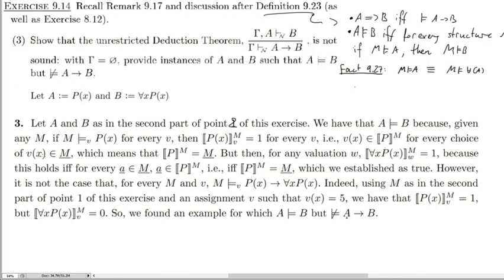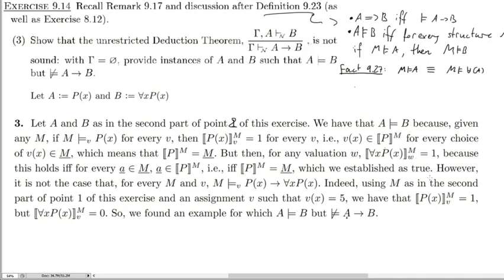So that means that each assignment is in M, and since each assignment is in M and each assignment is in P, it means that P under the structure M is just M. So essentially all the elements that exist in M are also in P. But if all the elements in M are also in P, then this is true, because this is checking if all elements are in P. And this last part just says this again: it holds if for every a in M, a is in P^M, i.e. if P^M equals M, which we just established was true because we have assumed that A is satisfied. It's valid. It's true.